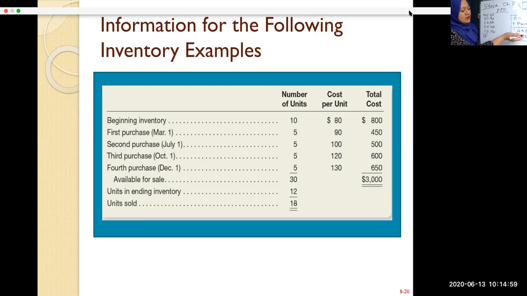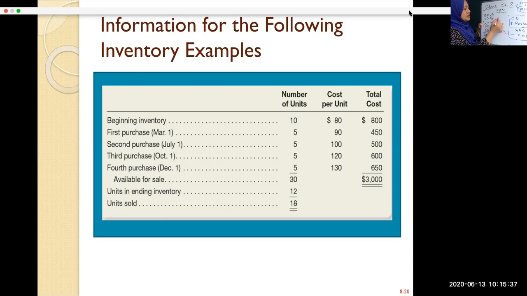So if you want your closing stock to be 12 units, you will take 5 units from 130, because you want the closing stock under FIFO. 5 units from 130, and 5 units from 120, that's 10 units, right? So you only need 2 units from the 100. So that will be your closing stock. So how much is your closing stock? Here 5 at 130 is 650, and here is 600. But here you only have 2 units, so 200. 2 units times 100.